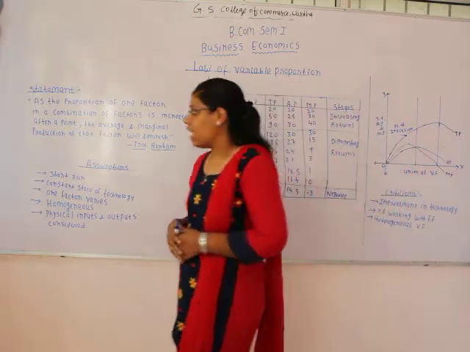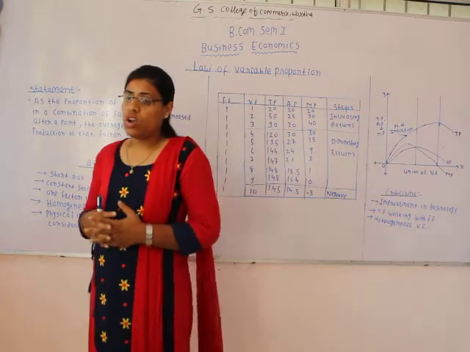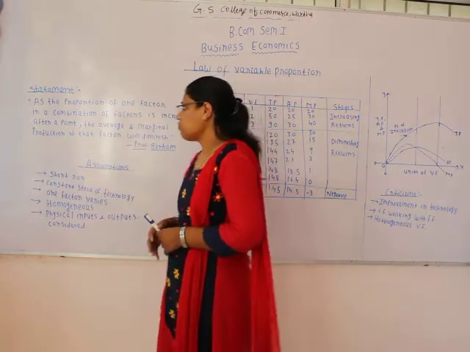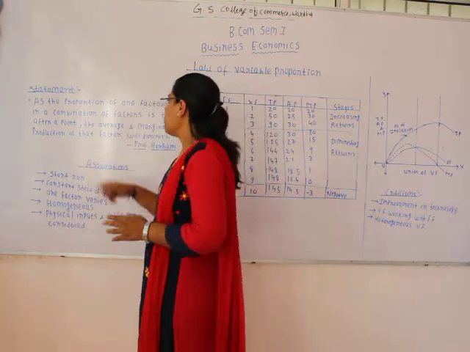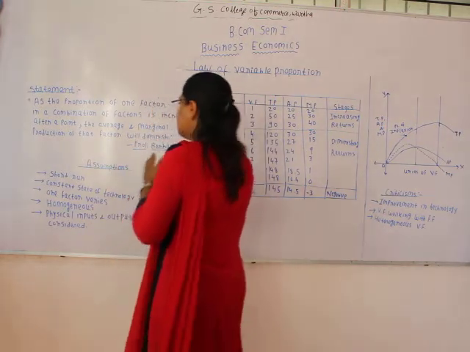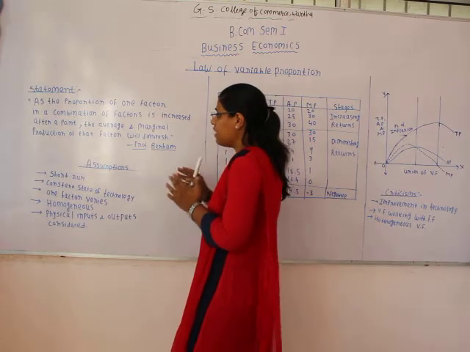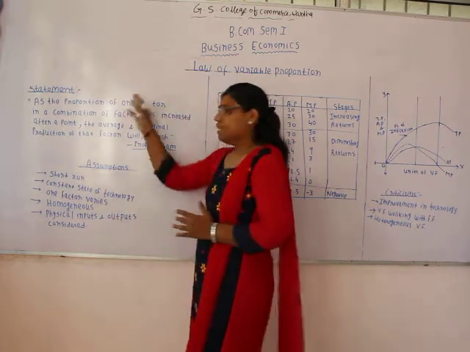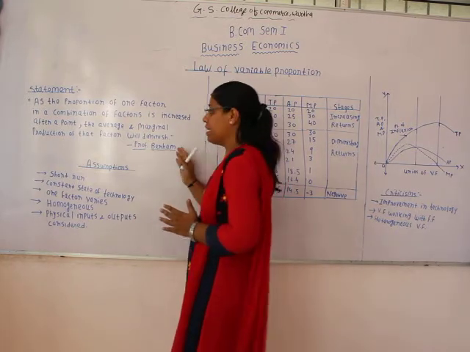Now we will start with the statement of this law. So let's see what the statement says. Statement says, as the proportion of one factor in a combination of factors is increased after a point, the average and the marginal production of that factor will diminish. This statement has been given by Professor Benham.